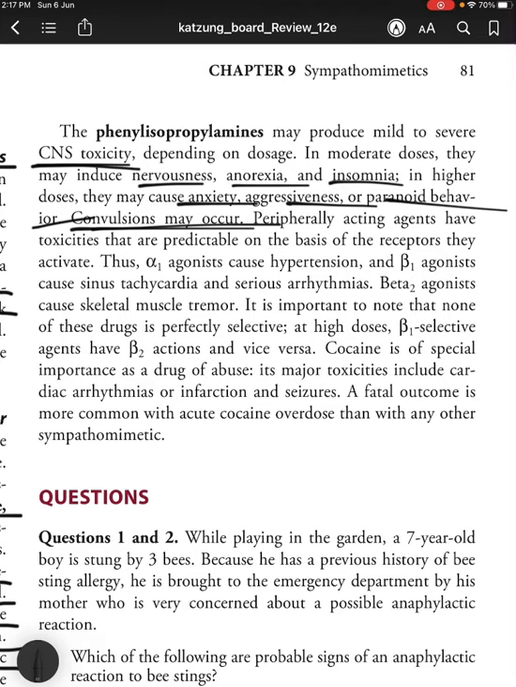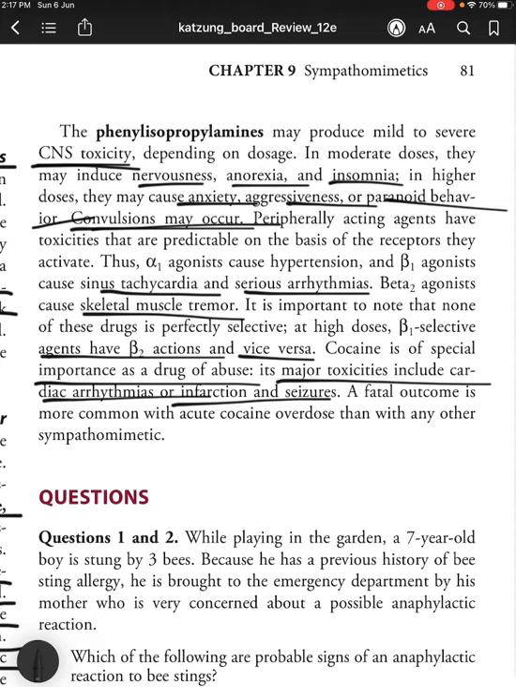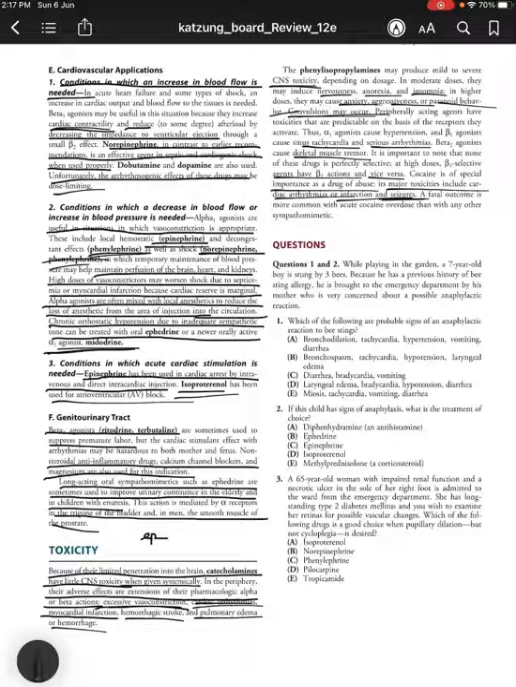Peripherally acting agents have toxicities that are predictable on the basis of the receptors they activate. Thus, alpha 1 agonists cause hypertension, beta 1 agonists cause sinus tachycardia and serious arrhythmias. Beta 2 agonists cause skeletal muscle tremor. It is important to note that none of these drugs is perfectly selective. At high doses, beta 1 selective agents have beta 2 actions and vice versa. So, cocaine is of special importance as a drug of abuse. Its major toxicities include cardiac arrhythmias or infarction and seizures. A fatal outcome is more common with acute cocaine overdose than with any other sympathomimetic. Okay.